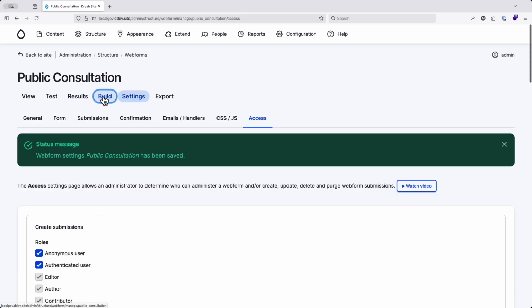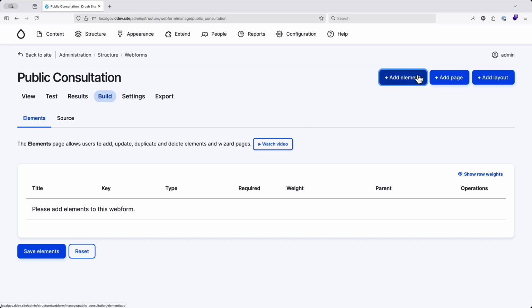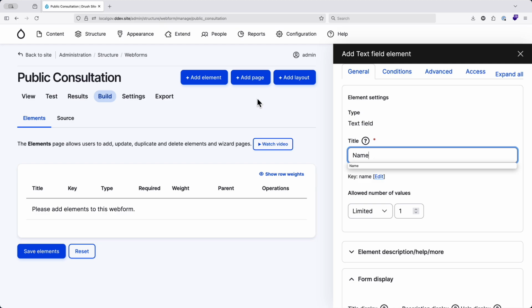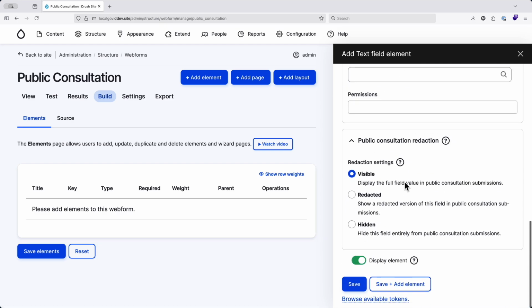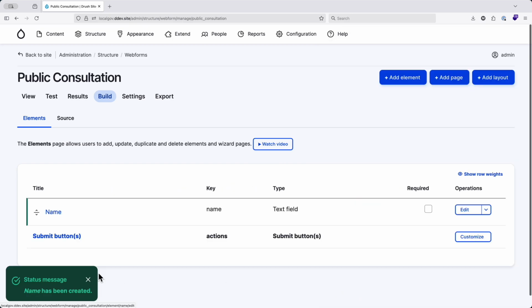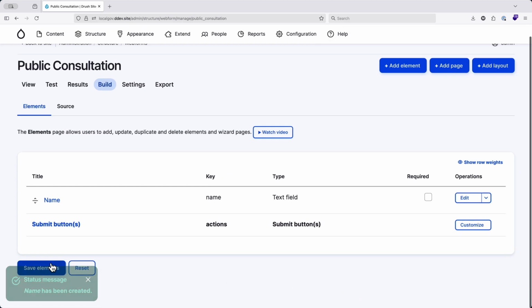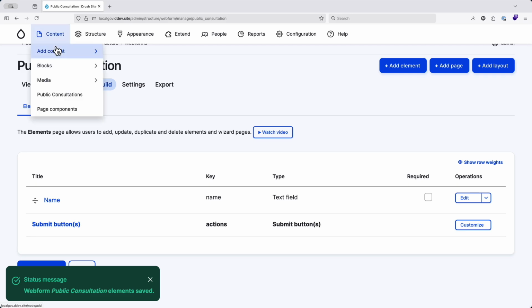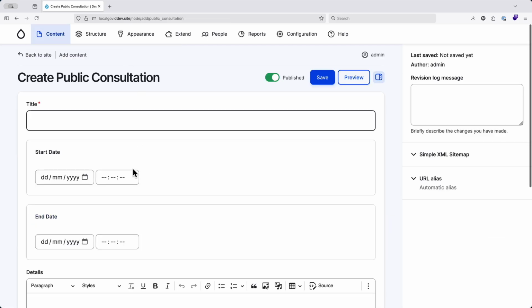And then when you're building the form, any particular field that you add to it, once those settings have been set, you can then click on the access tab and say that this field is visible, redacted, or hidden.